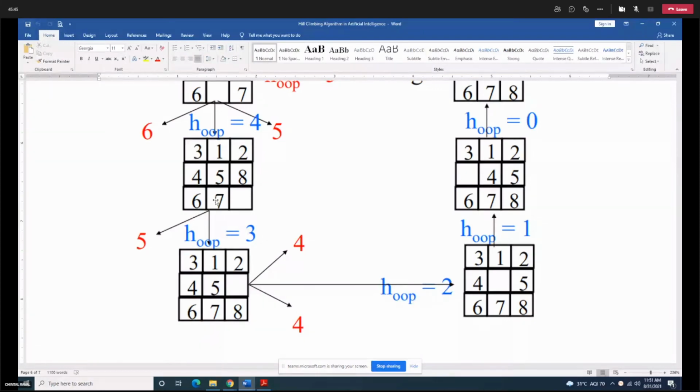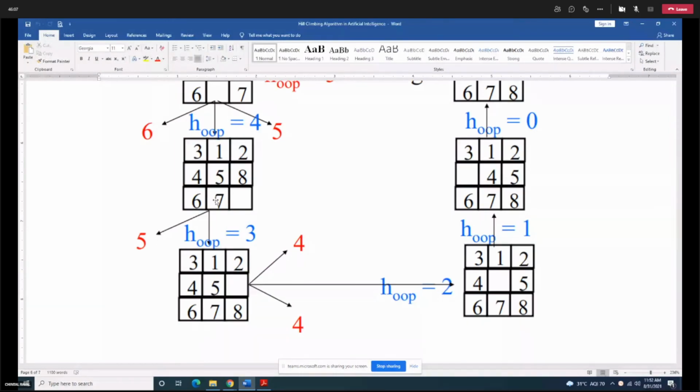Then you can have 8 slided down. Okay, so you are having a heuristic function cost. When you slide 8 down, the score becomes 3. And when you slide 7 back into the position, the score again becomes 5.